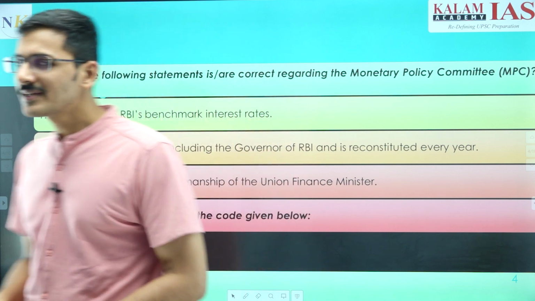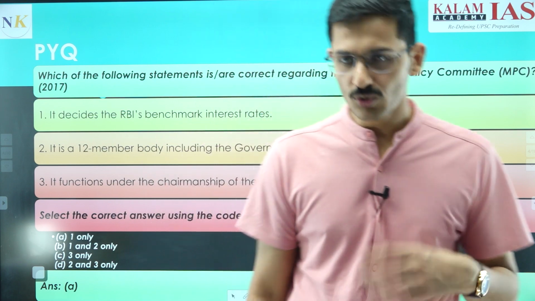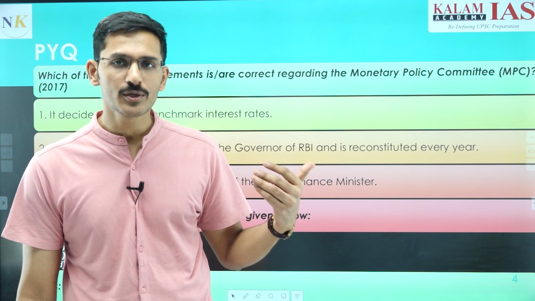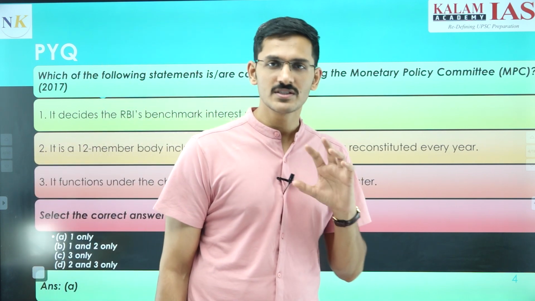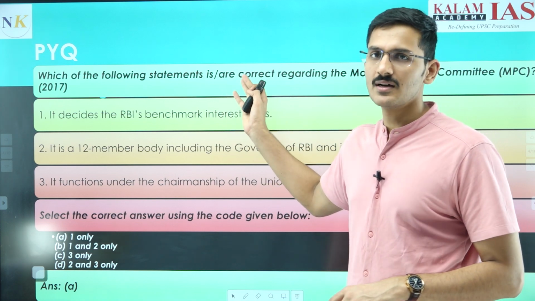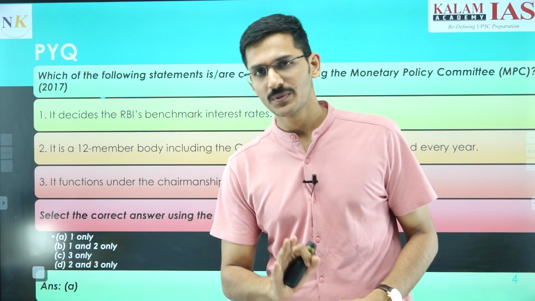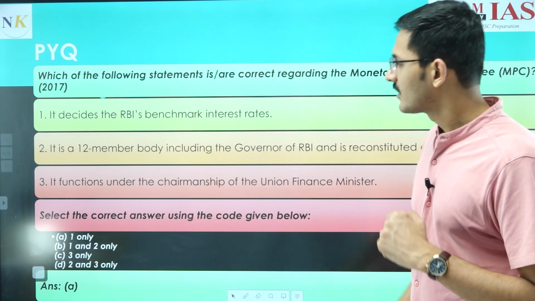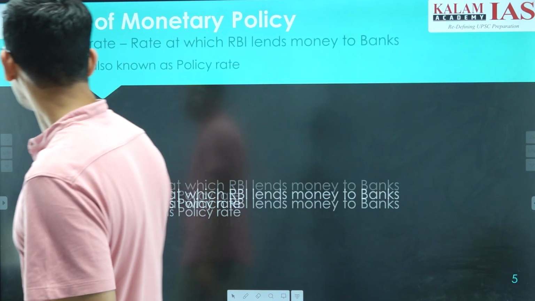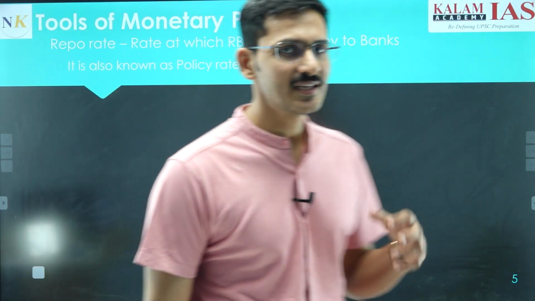If you think that UPSC is going to ask very difficult questions in prelims, that is not the case. Although the questions in 2016-17 were relatively easy compared to those of 22-23, there are still a lot of easy questions in 22-23 also. For example, the Monetary Policy Committee came into existence in 2016, and in 2017 such a simple question was asked by UPSC in prelims. So economic questions are relatively simple, especially in prelims. Now, next is tools of monetary policy. The Monetary Policy Committee decides the repo rate.